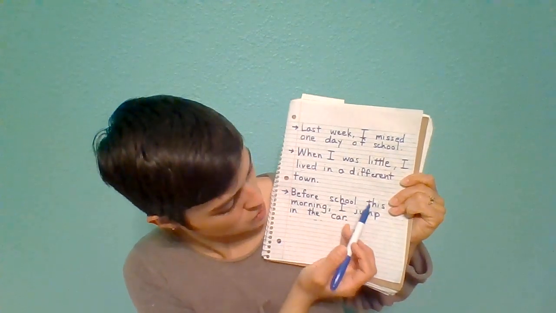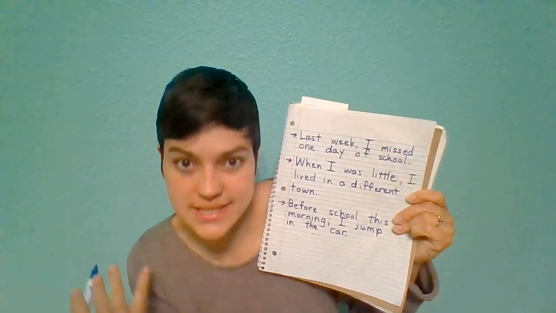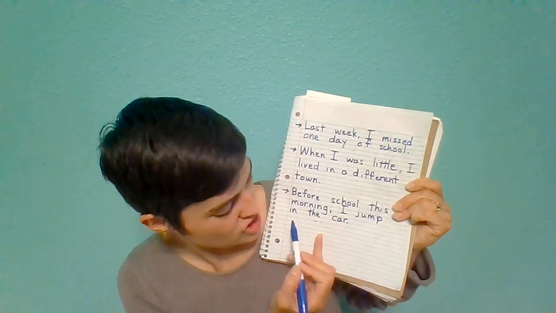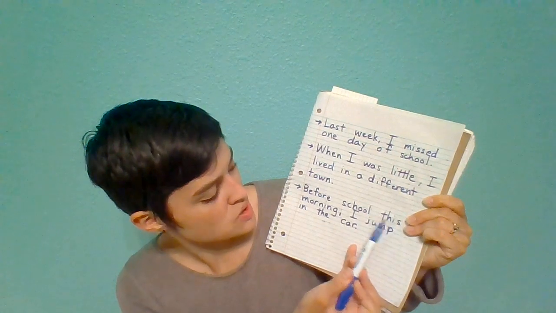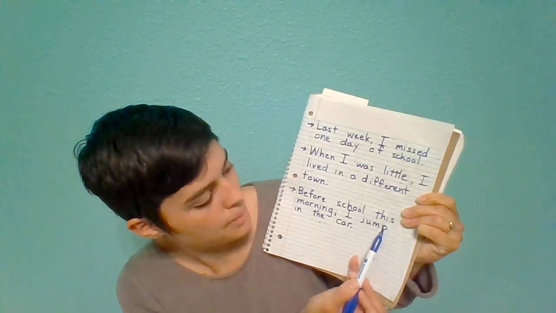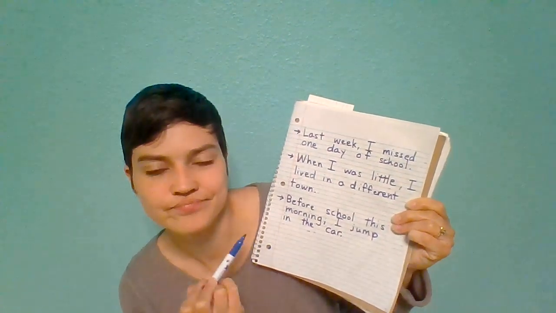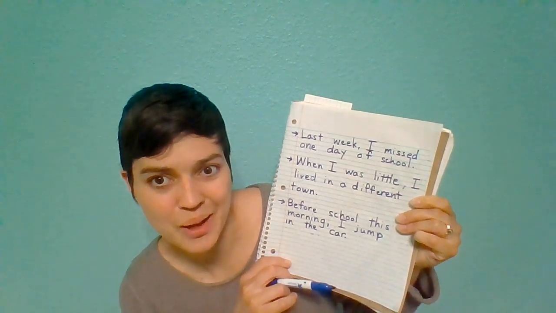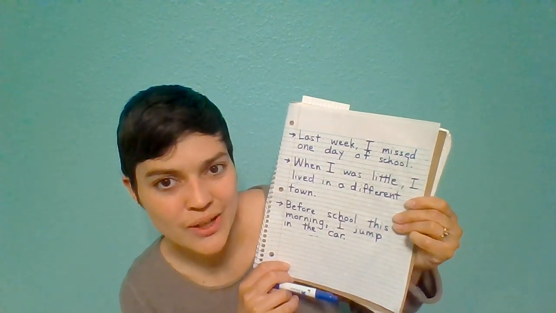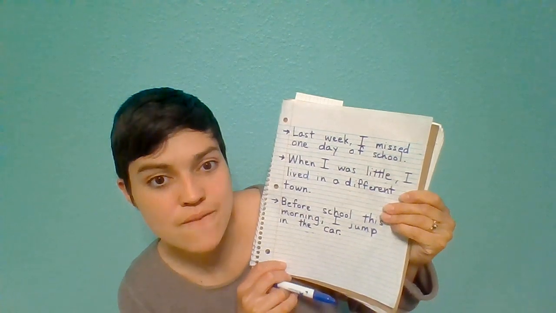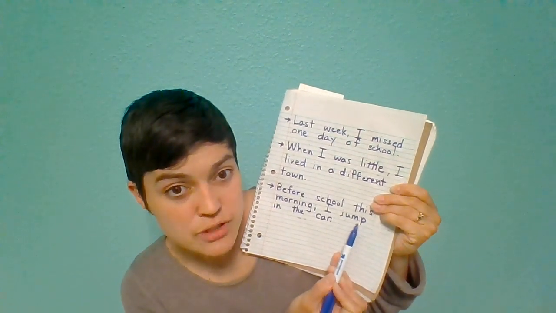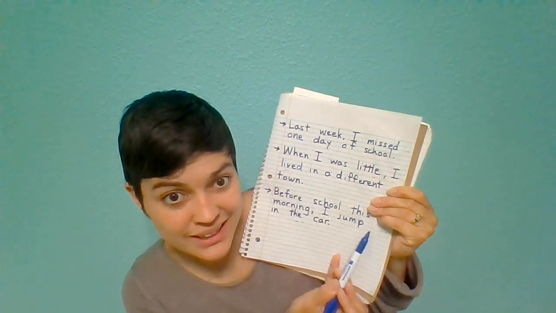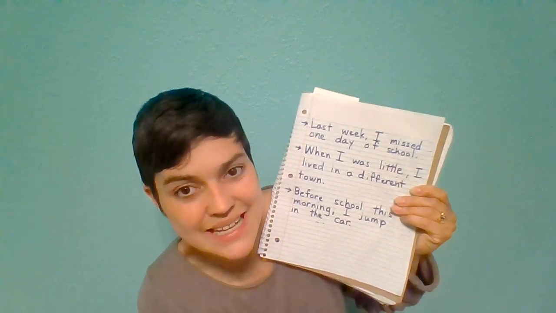Now, let's look at the last sentence. Before school this morning, I jump in the car. Where's the problem? Very good. It's with the verb jump. The verb should have a what at the end? Very good, an ed at the end.